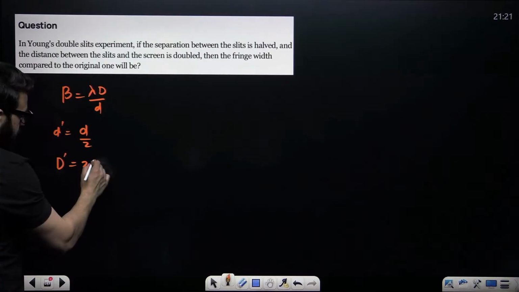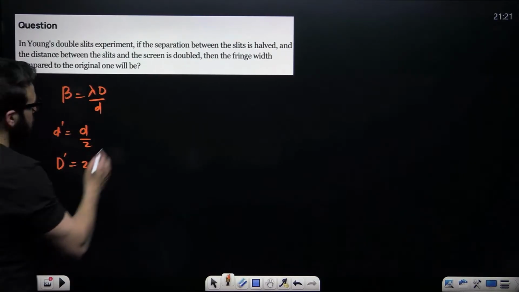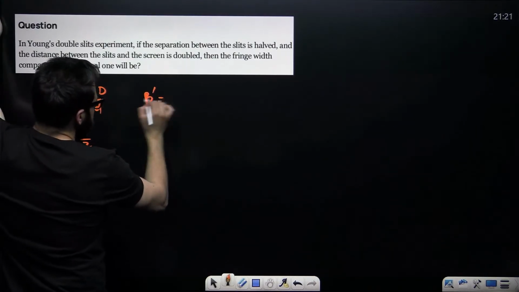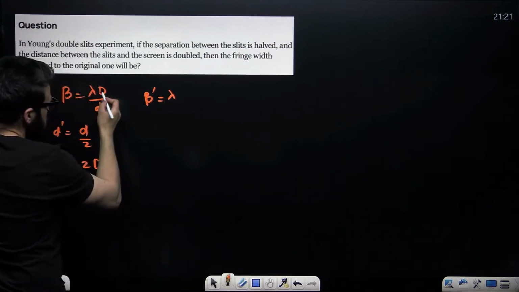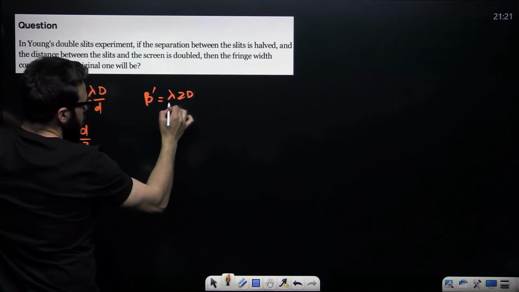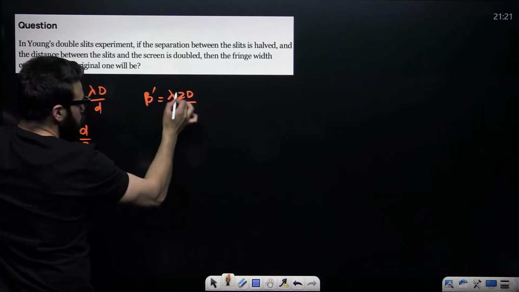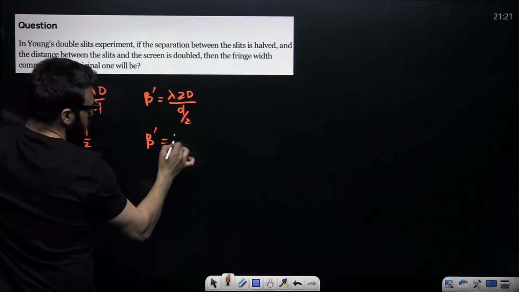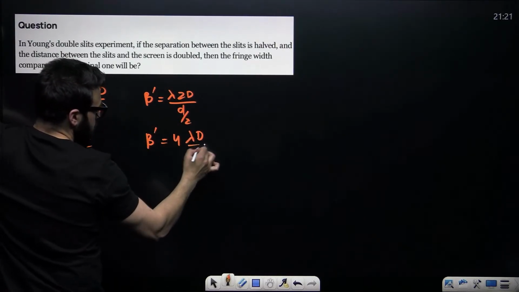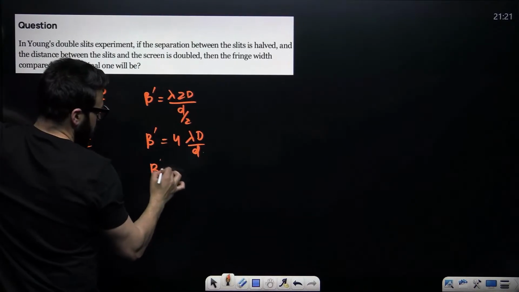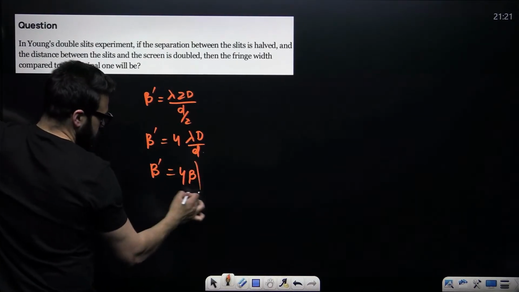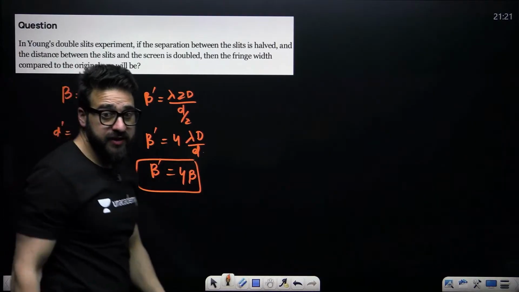2 capital D. What is going to be the new fringe width? Beta is equal to lambda, instead of this I will be writing 2D, instead of this I'll be writing d by 2. 2 into 2 is 4. Beta will come out to be 4 times lambda D divided by d. So beta will be 4 times the original beta. So fringe width will increase by 4 times.